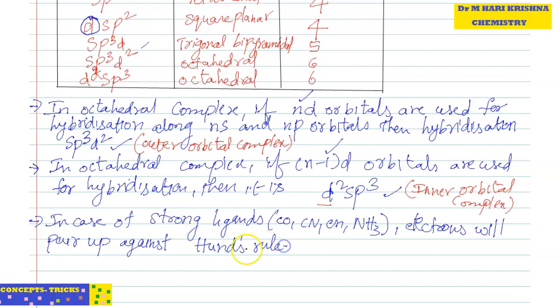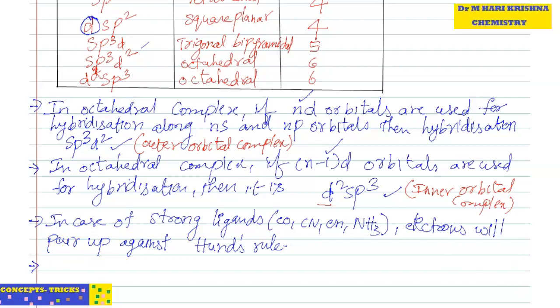Actually, what is Hund's rule? Electrons will fill each orbital singly first, and then they will pair up. After filling half of the orbitals, only then will electrons pair up. But in case of strong ligands, without filling half of the orbitals, they first pair up. So this is against Hund's rule. We can explain the examples also now.